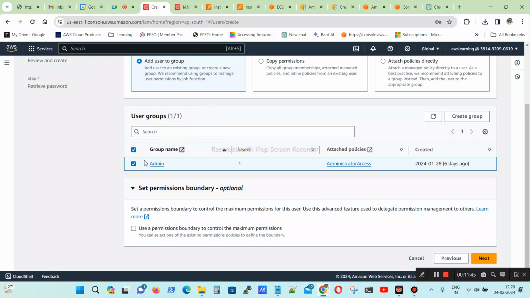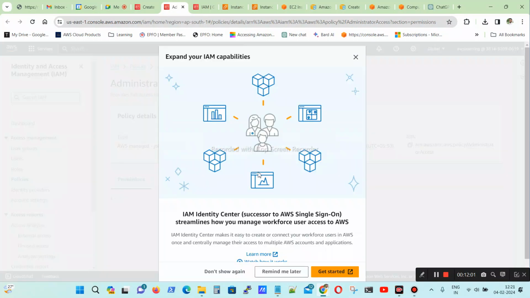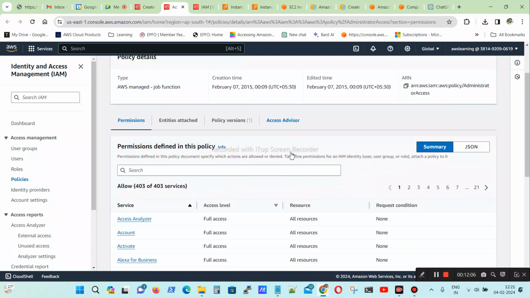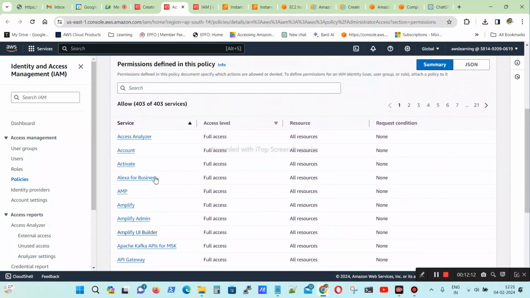Okay, so I want to give this admin access. For admin access, I gave this one. If he belongs to the admin group, he can access everything. So what will this admin access do? He has all the rights. He will create the services, he will delete the services, everything. So all these 403 services he can access when you give the admin access.